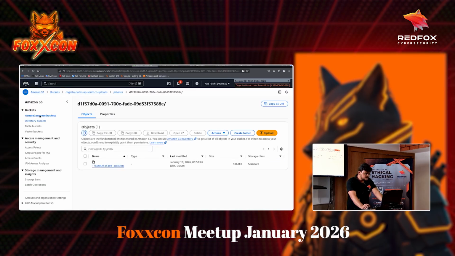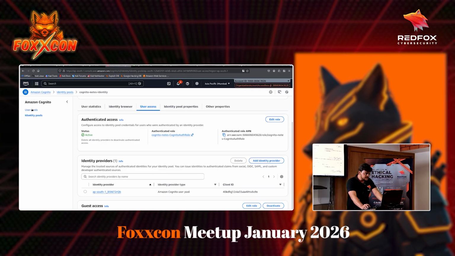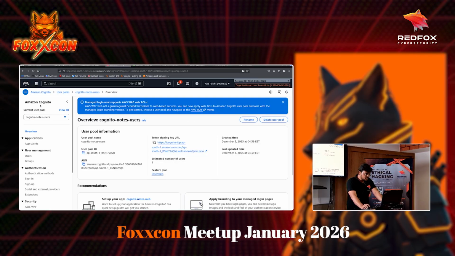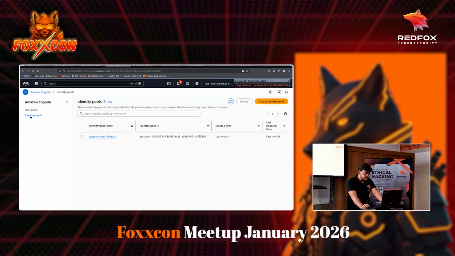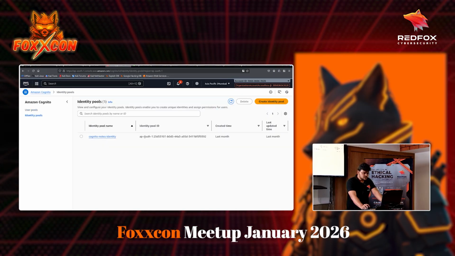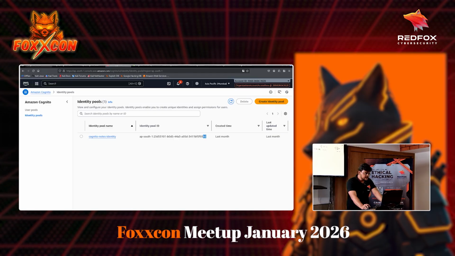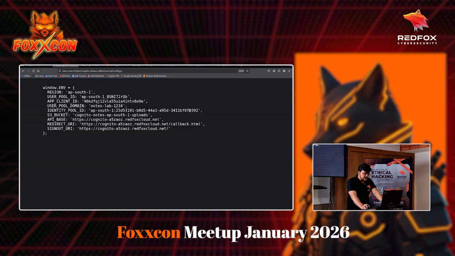Again, I think it is using this particular Cognito pool, the Cognito notes user. And okay, I think this is the identity pool. Actually, this is the identity that the application is using. If you see, this is the identity ID. It ends with 92 here, and I think it will be the same, ends with 92.